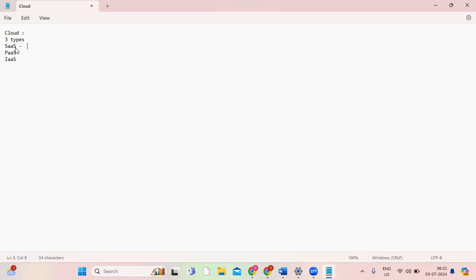So what is SaaS? Software as a service. By using SaaS, we can only access them, but we cannot edit. Consider the Amazon website, Amazon catalog items like products. All the products will be there in the list. You will be able to access those catalog items and product details, and open them on the Amazon website, but you cannot modify that product information. Whatever is there will be read only for us.